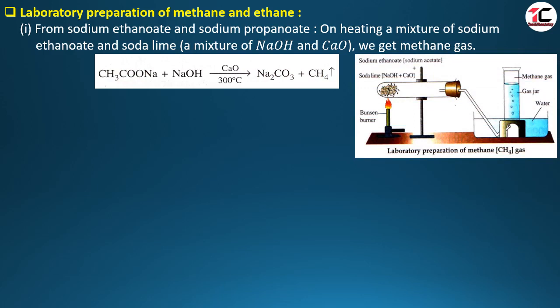Here we can see the setup. We have taken a mixture of sodium acetate and soda lime in the test tube, which is fixed with the stand, and here is the Bunsen burner to heat it. On the other side, a cork is fitted. Through the cork there is a delivery tube, and this delivery tube is connected to another trough in which there is a gas jar. This gas jar is inverted and filled with water.